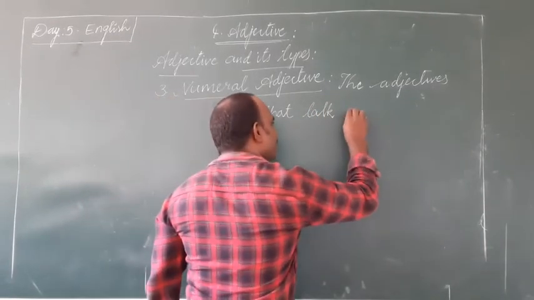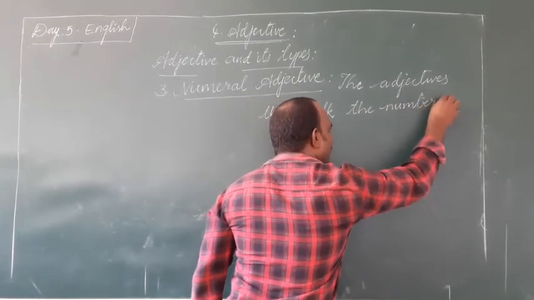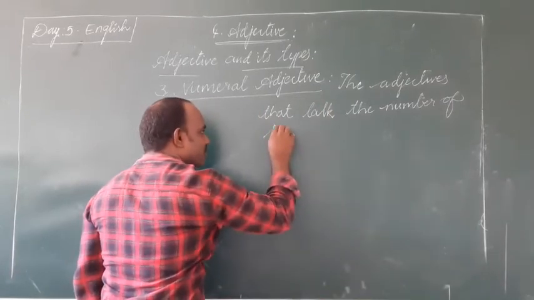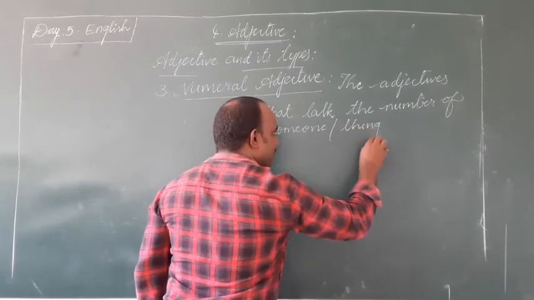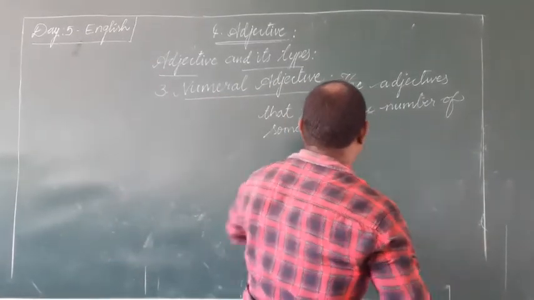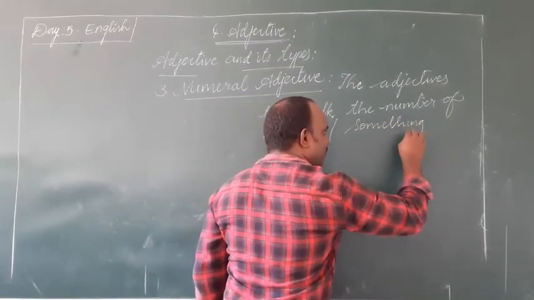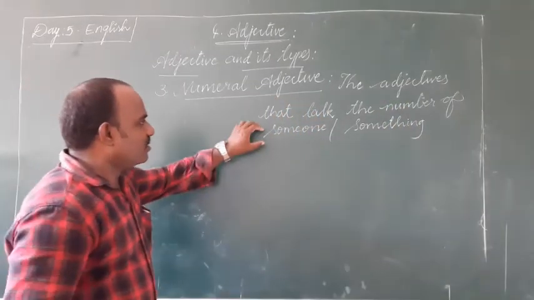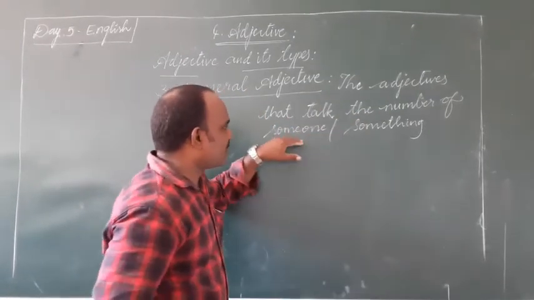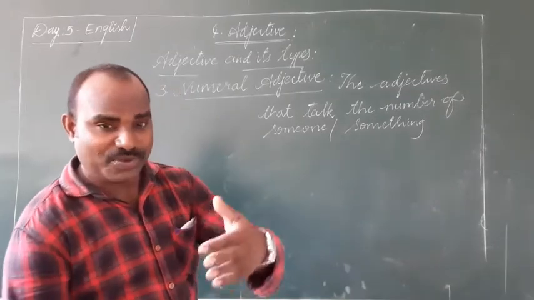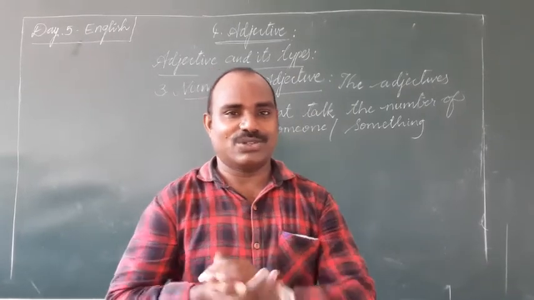talk the number of someone or something. Right? See, someone or something. The adjectives that talk the number of someone or something. Again, here we have two different types, as I have just told you. Definite numeral adjective, indefinite numeral adjective.